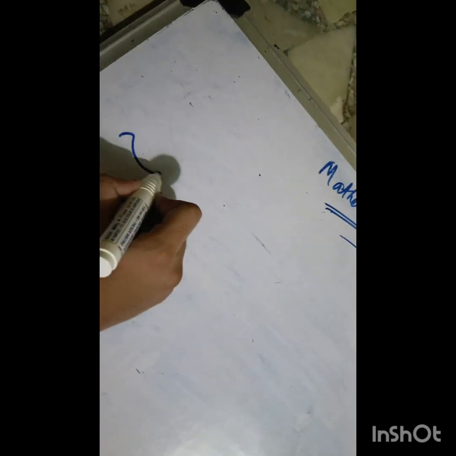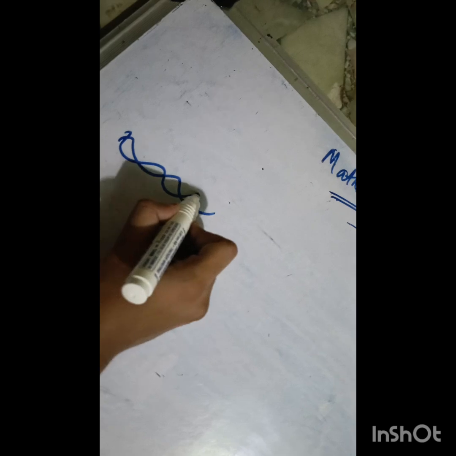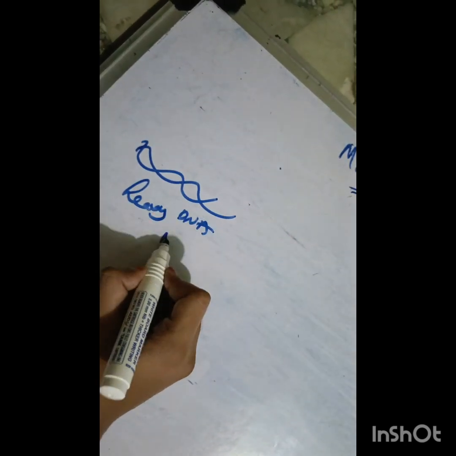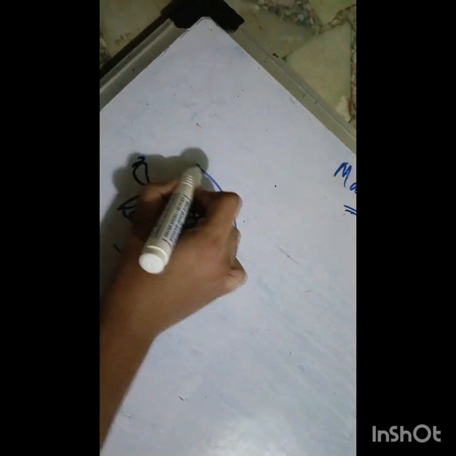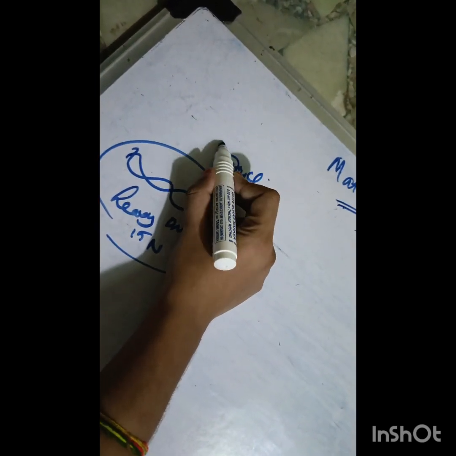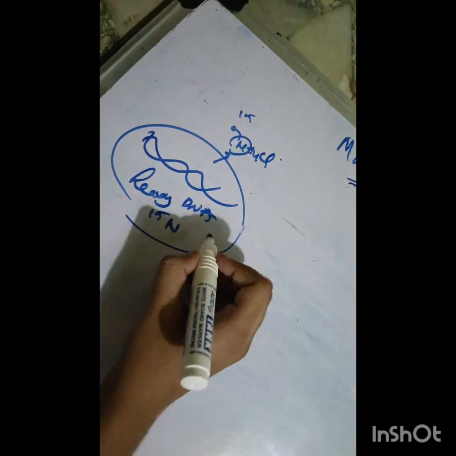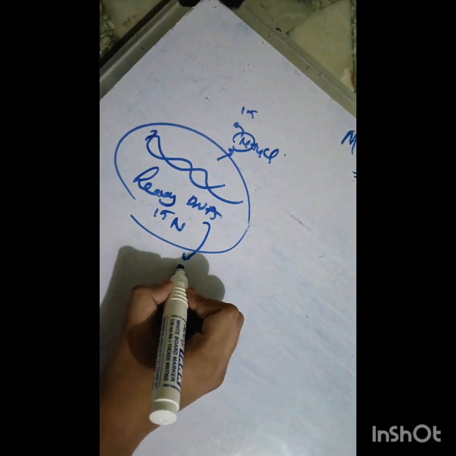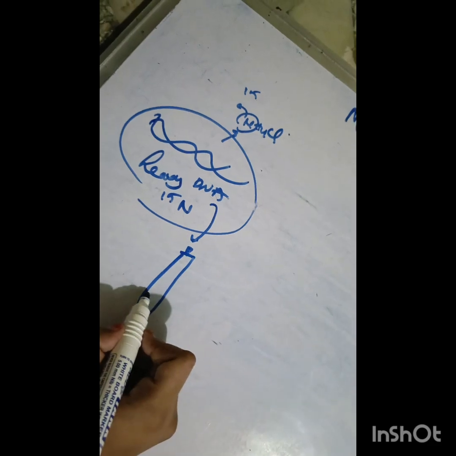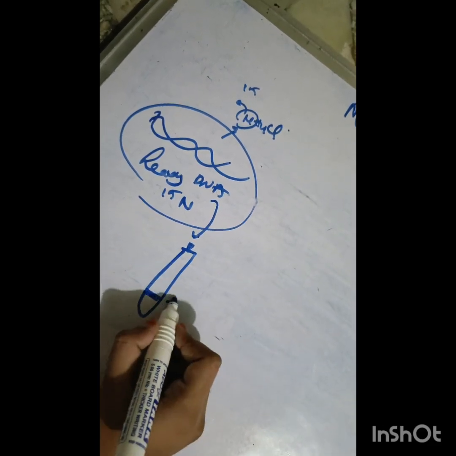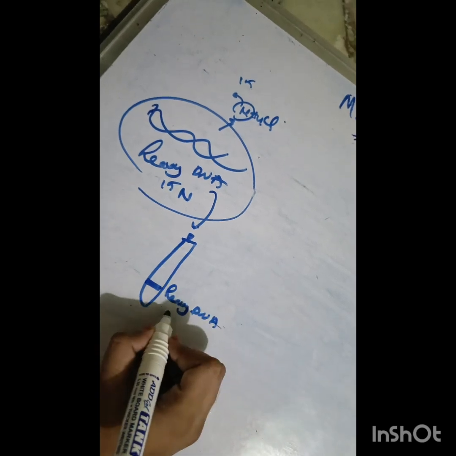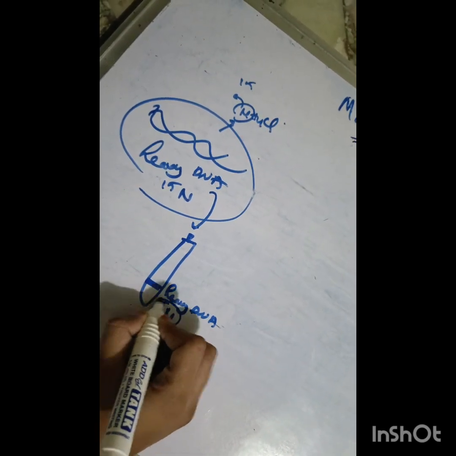So they have taken this DNA, which is a heavy DNA because it contains N15, as it was grown in a medium of NH4Cl where the nitrogen weighs 15, and they put it in a test tube in a centrifugation machine, and they got a band of heavy DNA at the bottom of the test tube because it contains N15.